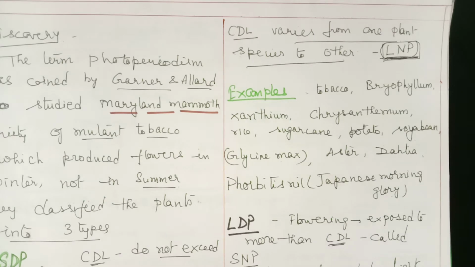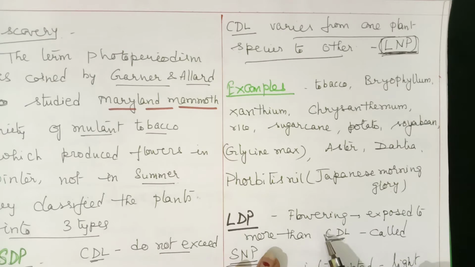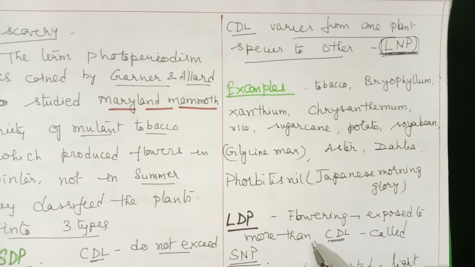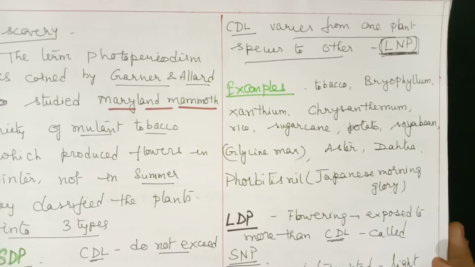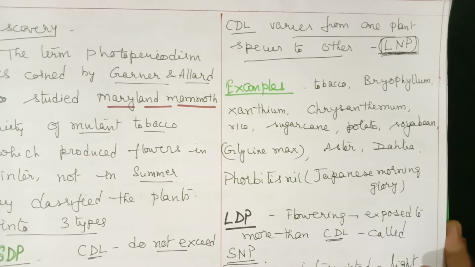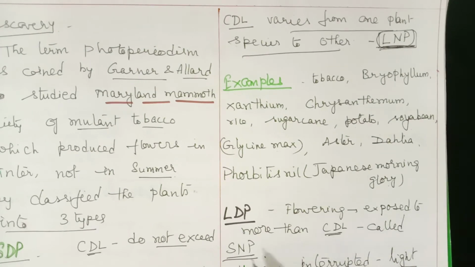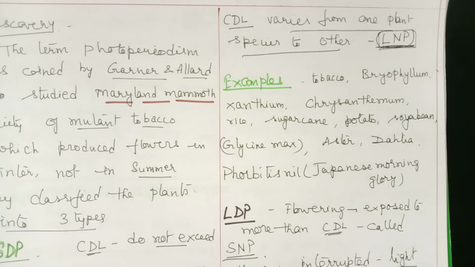Now next, long day plants. Here, when they are exposed to more than the critical day length, they require light more than the critical day length, they are called long day plants. They are also called short night plants because they require a very short duration of dark period or night.